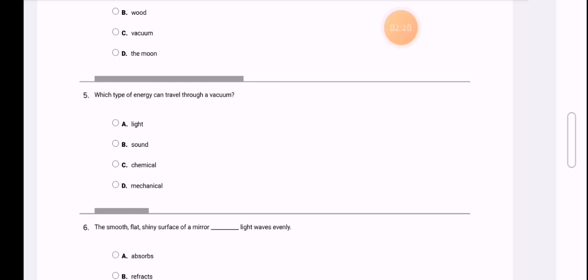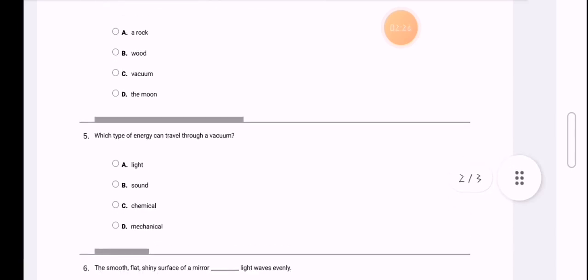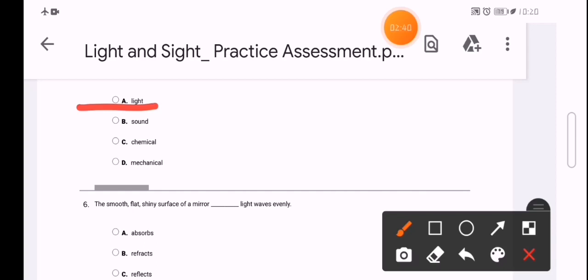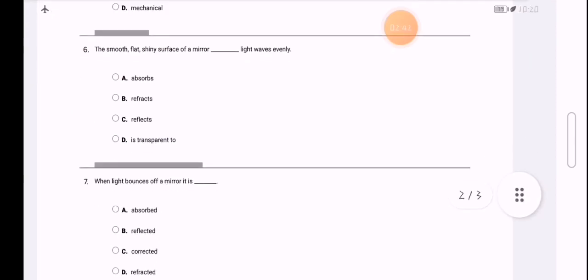But light can travel through a medium or without a medium. So light can travel through water, through air, or through space, which means there is no medium because there is no air in space. Which type of energy travels through vacuum? We said that it will be light. We can't choose sound for sure.